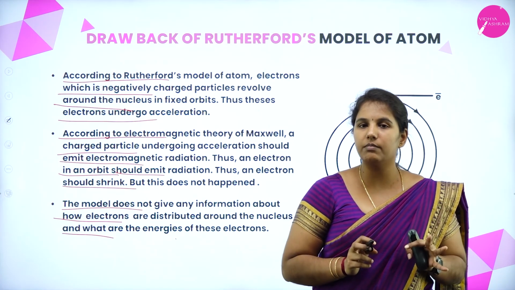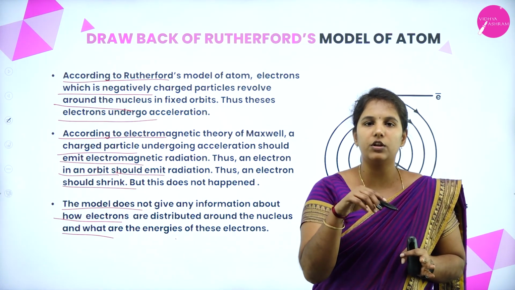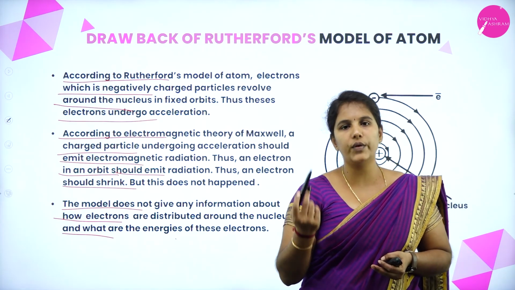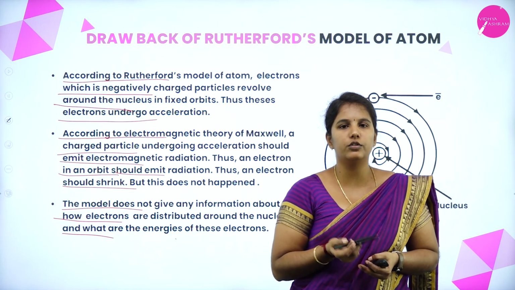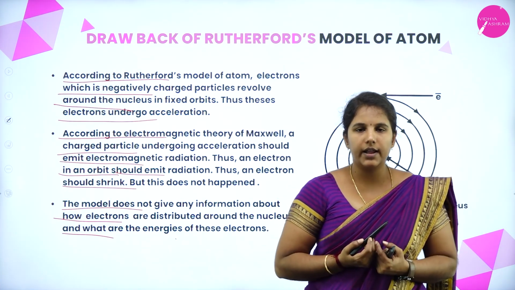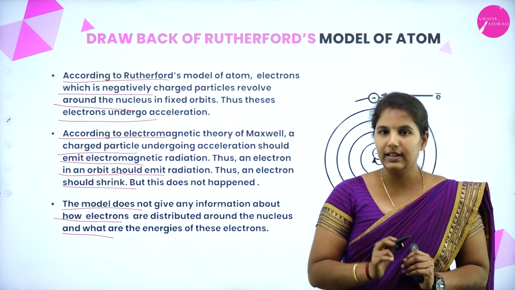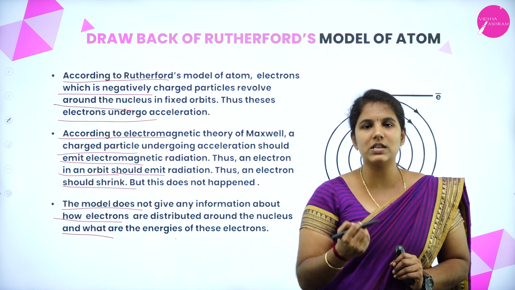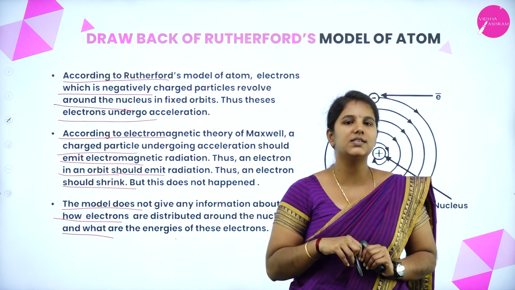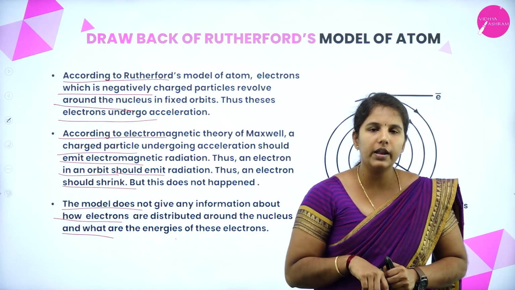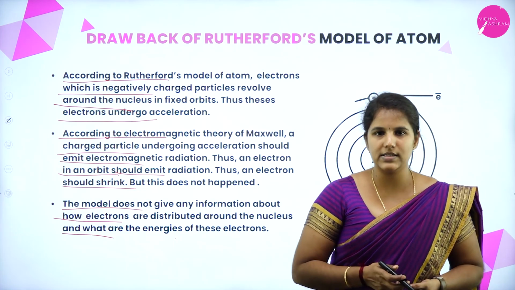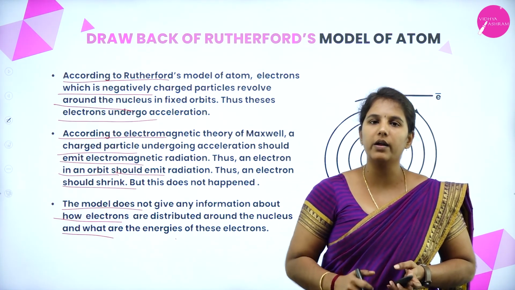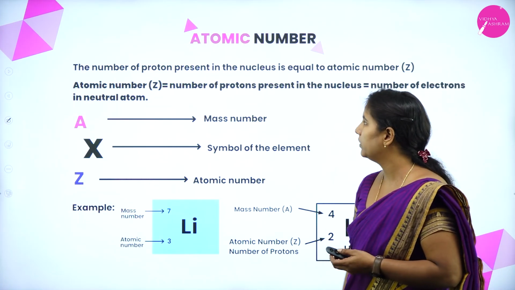The only thing to remember is that electrons are revolving around the nucleus. So what will happen? Suppose you are revolving around your own self. What will you do? Finally, you will get tired and you will fall down. Like that, when the electrons start revolving, at a particular point they lose their energy and finally fall onto the nucleus itself. When they fall onto the nucleus, then matter will not exist. This was the actual thing. It became a drawback for Rutherford.